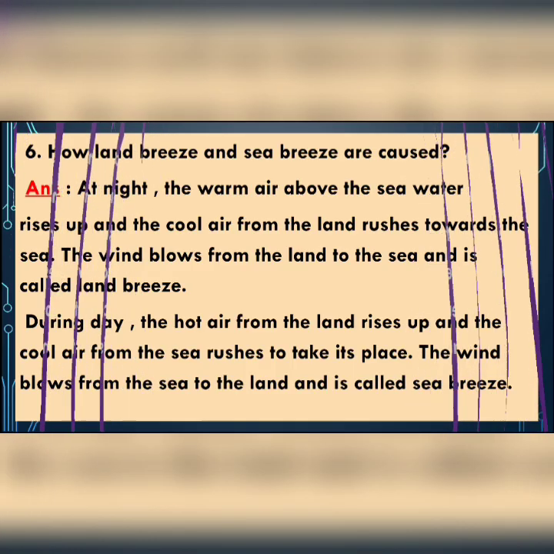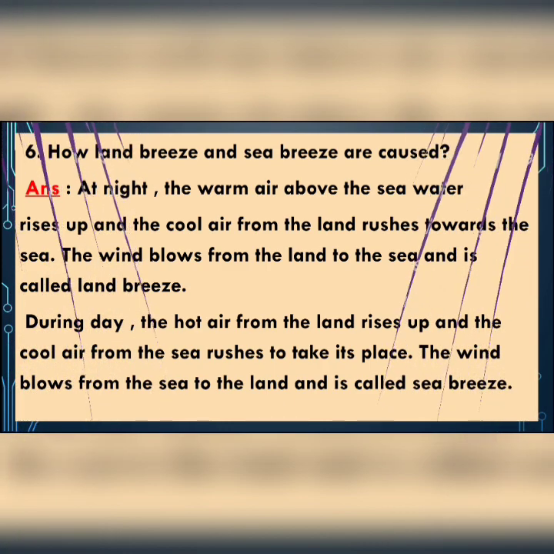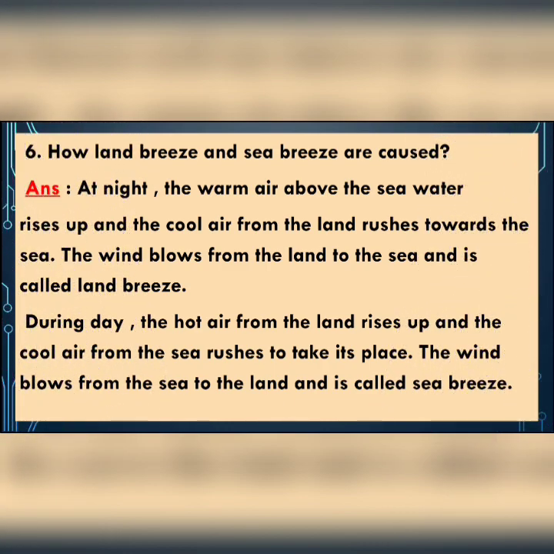Next, moving to question number D6, and question is, how land breeze and sea breeze are caused? Answer will be, at night the warm air above the sea water rises up and the cool air from the land rushes towards the sea. The wind blows from the land to sea and is called land breeze.